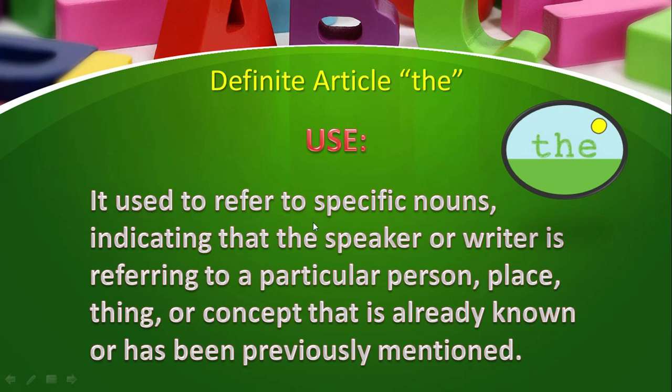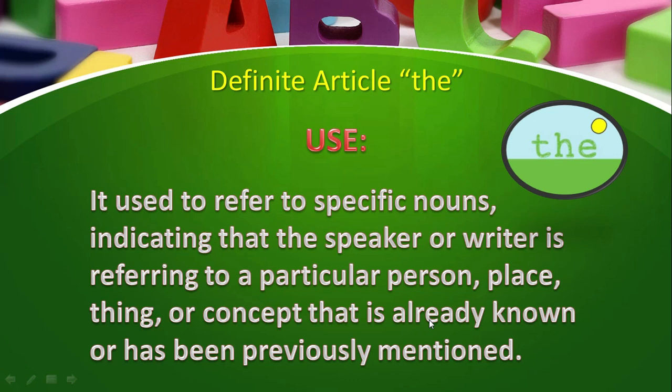It is used to refer to specific nouns, indicating that the speaker or writer is referring to a particular person, place, or thing or concept that is already known or has been previously mentioned. It means that we use the definite article the when you are giving importance to somebody, or when you are talking about a specific or particular thing and you have talked about that thing previously as well. Specific means that it's a particular thing, and it is unique of its own kind. Then we use the specific article the.